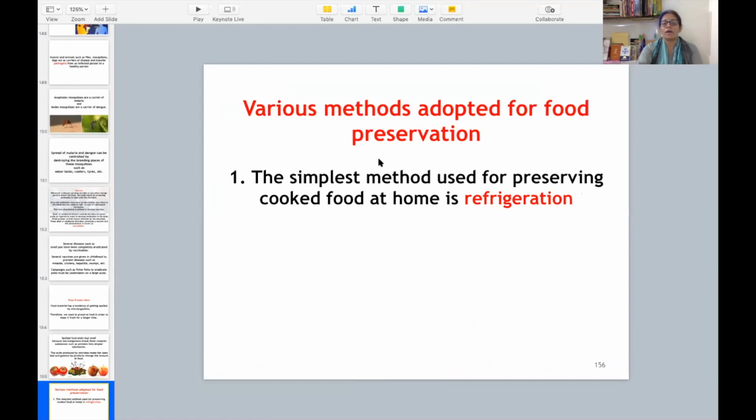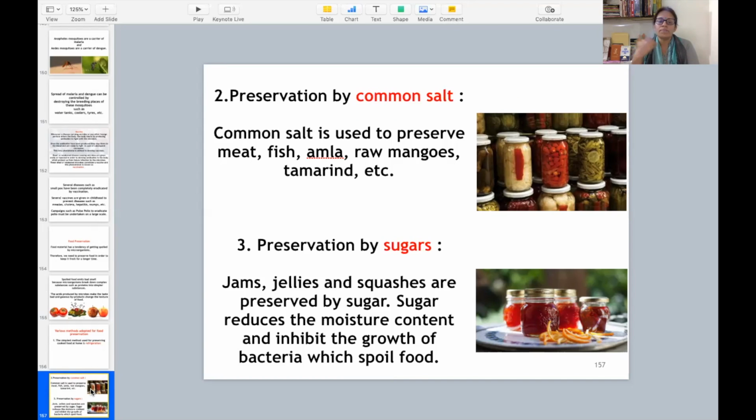So what are the various methods adopted for food preservation? The very first thing in your houses, you know that the simplest method is to keep your cooked food inside the refrigerator. So refrigeration is the simplest method used for preserving the cooked food at your home. Students, common salt is a very good preservative. It preserves meat, fish, amla, raw mangoes, tamarind. These are the examples. You can preserve so many food items with the help of common salt. Common salt has a tendency to kill microbes.